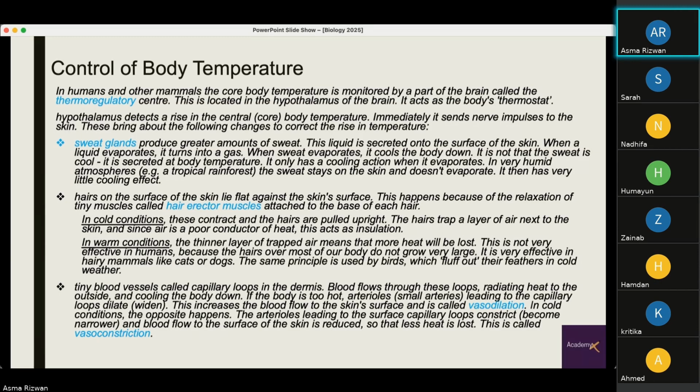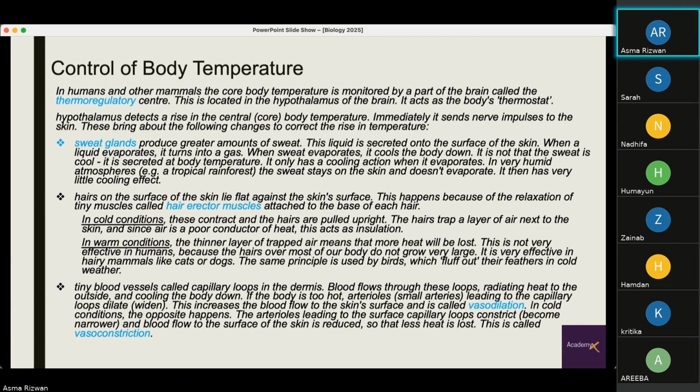The third are the tiny blood vessels called capillary loops in the dermis. The blood flows through these loops, which radiate the heat to the outside, and they cool the body down. If the body is too hot, the arterioles, which are small arteries leading to the capillary loops, dilate. When they dilate, this brings in more blood, so increasing the blood flow to the skin surface, which is called vasodilation. So vaso means vessel, dilation means increasing or dilating.